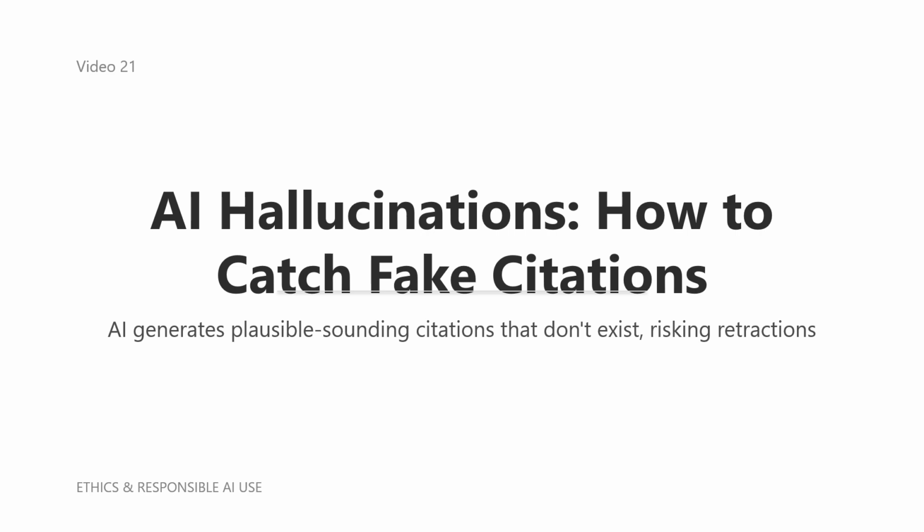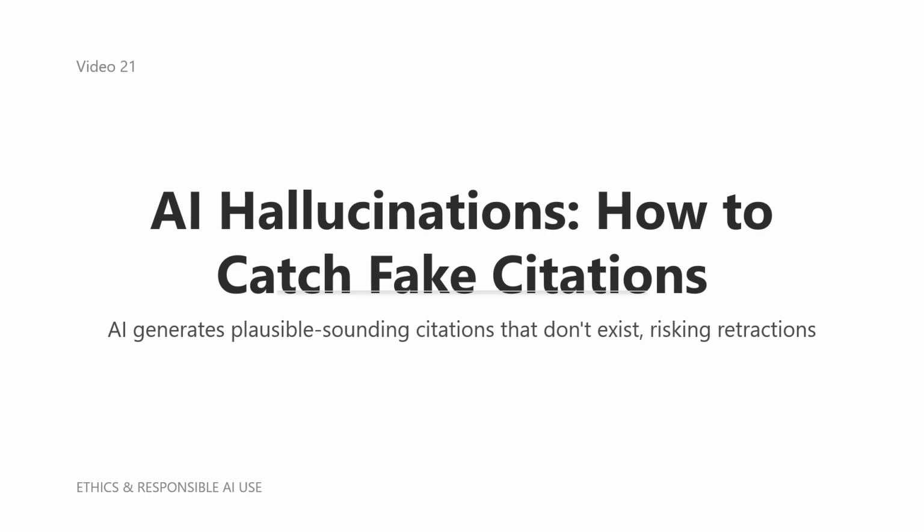Large language models don't actually search databases. They predict what text should come next based on patterns in their training data. When you ask for a citation, the AI is essentially asking itself, what would a plausible citation look like for this topic? The result is often a Franken citation. The author might have written on related topics. The journal definitely exists. The year is reasonable, but this specific combination of elements was never published.